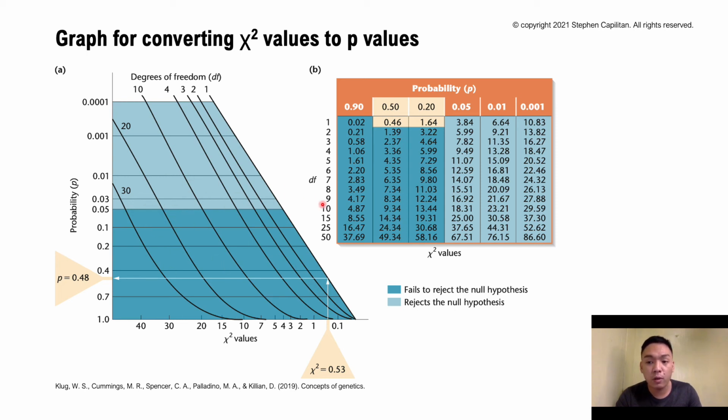This figure is showing you a wide range of x squared values and the corresponding p-values. This is your x-axis, this is your y-axis, for the degrees of freedom, in both a graph and also using a table.